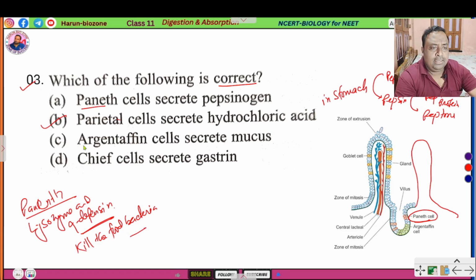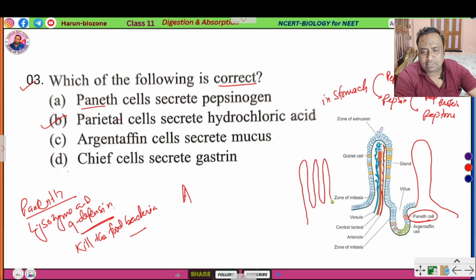Clear? Then argentaffin cell. What is the function of argentaffin cell? This is argentaffin cell present between the epithelial layer of microvilli. In small intestine, there is microvilli, finger-like projection is present to increase the surface area of the small intestine. Within this region, argentaffin cells are present. Argentaffin cell secrete